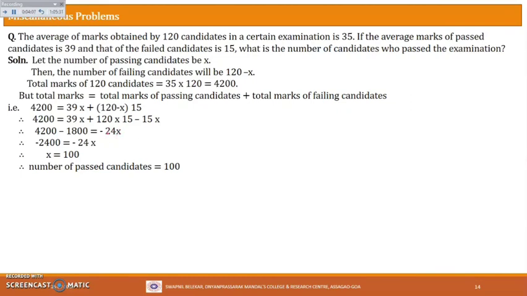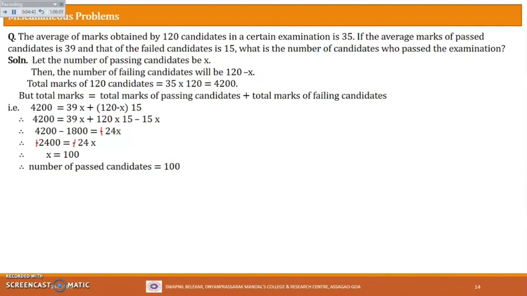Okay. There is a mistake here. I mean, this is plus. So 39x minus 15x is 24x. All right, and 120 into 15 is 1800. That I am taking on the other side, so it will become minus. So 4200 minus 1800 will be 2400. This will be again positive. There is a mistake, this is again a positive here, because this is the bigger number and which has the plus sign, right? So 4200 minus 1800 will be 2400, and this is of course positive.